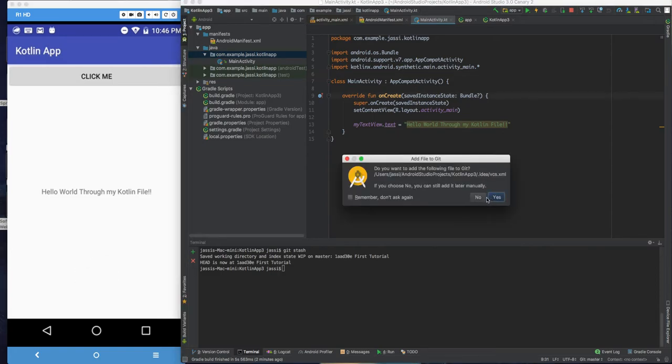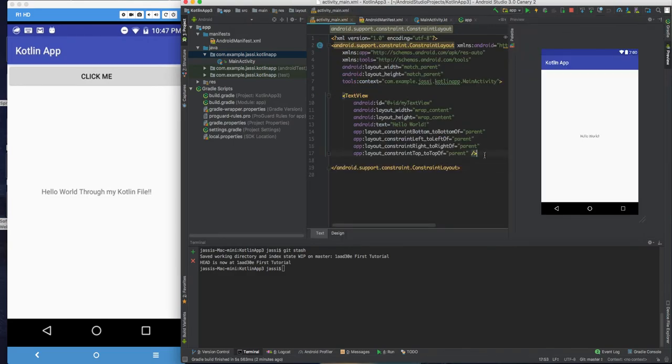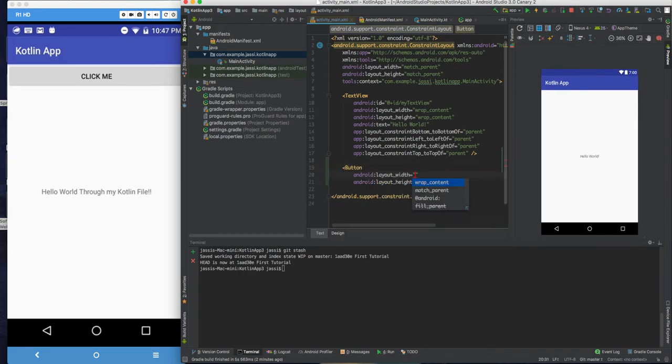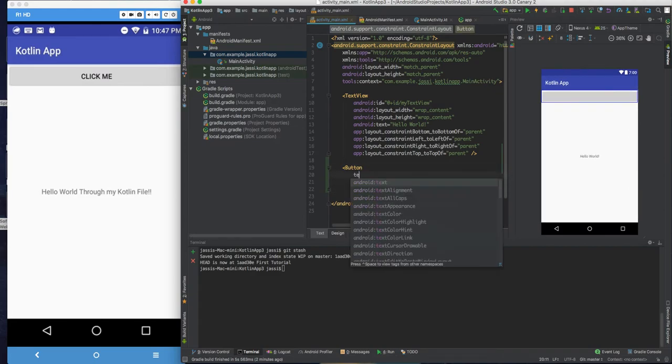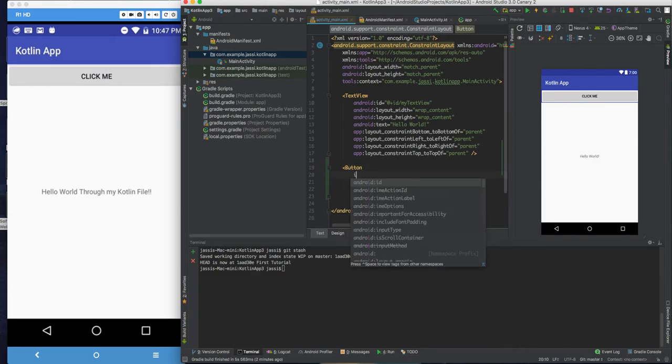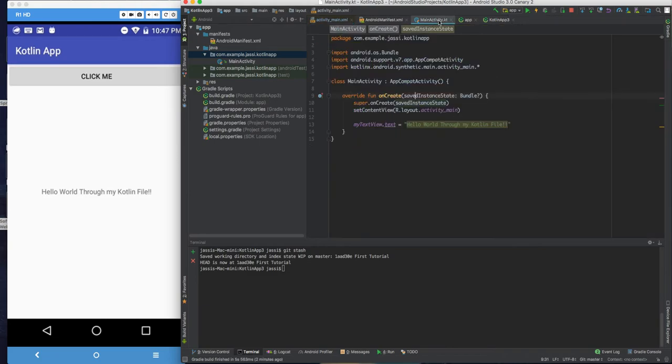So the first thing that we're gonna do is create a button in our UI and give it an ID. So similarly, the way we used my text view in the Kotlin file, we can use the button directly here as well.